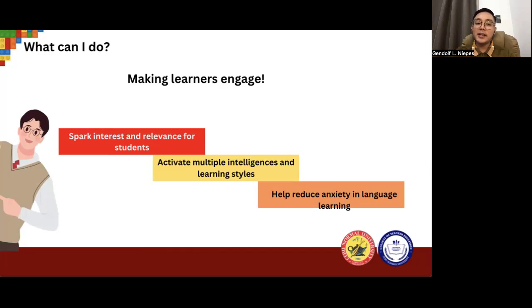So one of the capabilities of instructional material is to make learners engage, and it gives them an opportunity to activate their multiple intelligences and also their learning styles. By that, we can help our students to become more motivated, and we could help our students to become more engaged in language learning. So, one of the things that instructional materials can do is to make learners engage.